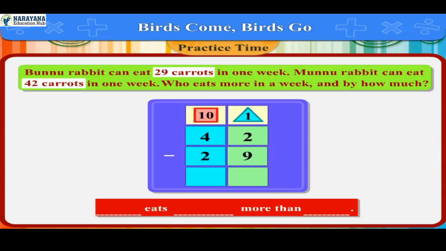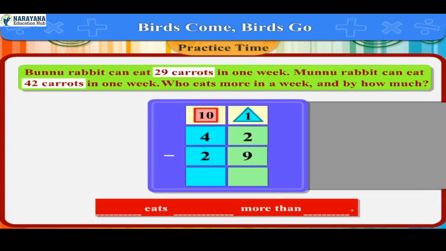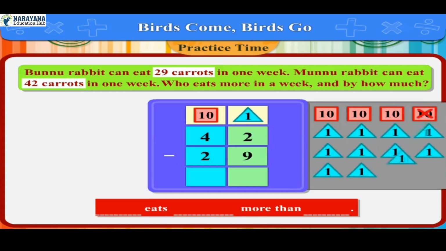Start subtracting from ones column. 9 cannot be subtracted from 2. So we change 1 ten card to 10 ones cards. So in ones column, it will be 12, and in tens column, 3 tens cards will remain.